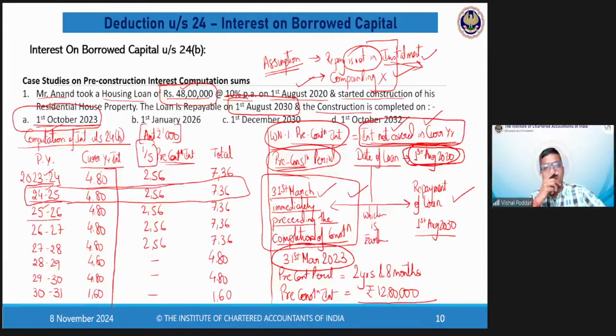Yes, Tambeshwari. Sir, how to calculate 12,80,000, sir? बेटा इधर मैंने कुछ लिखा है, आप देखिए. पहली बात, मेरा प्री कंस्ट्रक्शन पीरियड 2 years 8 months आया. Yes, sir. Sir, the difference between 1 August 2020 to 31st March 2023. Right? Yes, it is this period ना. आपका प्री कंस्ट्रक्शन पीरियड ये रहा ना, 1 August 20 यहाँ से शुरू हो रहा है, यहाँ से लेके 31st March 23. Yes, sir. Correct? Yes, sir. And next, sir, how to calculate?